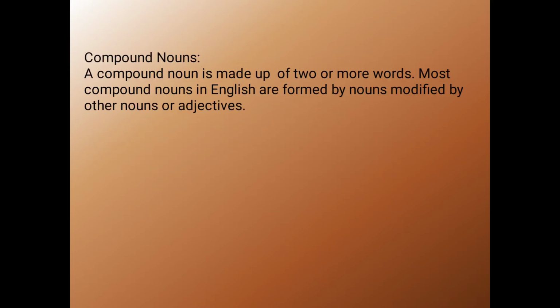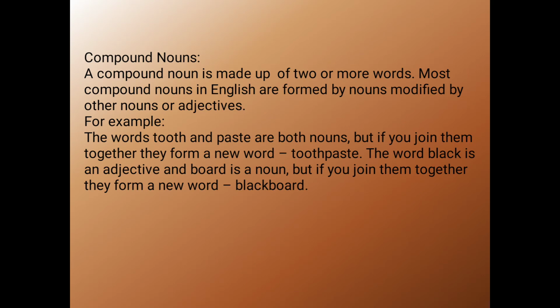So next we'll see compound nouns. A compound noun is made up of two or more words. Most compound nouns in English are formed by nouns modified by other nouns or adjectives. If we see examples, we'll understand. The words tooth and paste are both nouns, but if you join them together, they form a new word, toothpaste. The word black is an adjective and board is a noun, but if you join them together, they form a new word, blackboard.